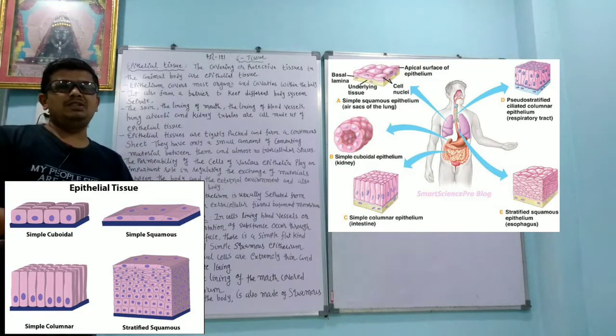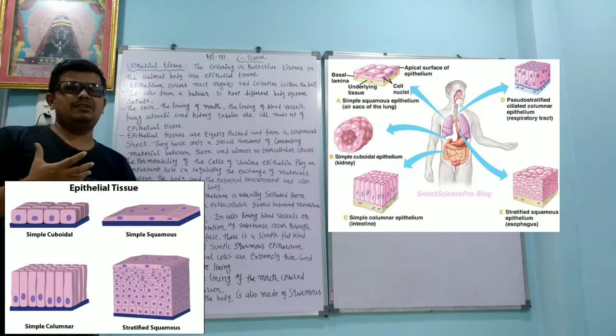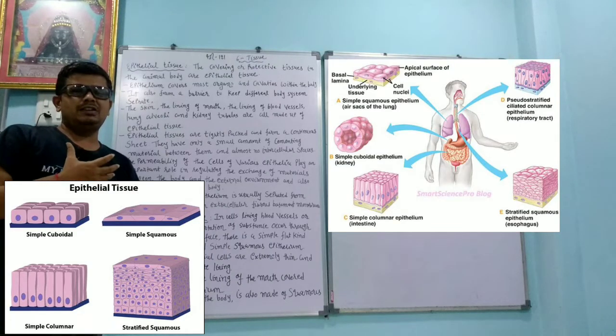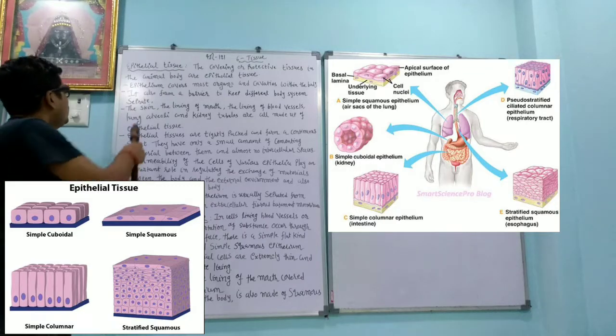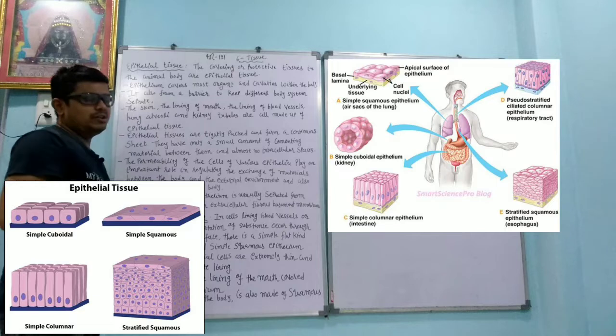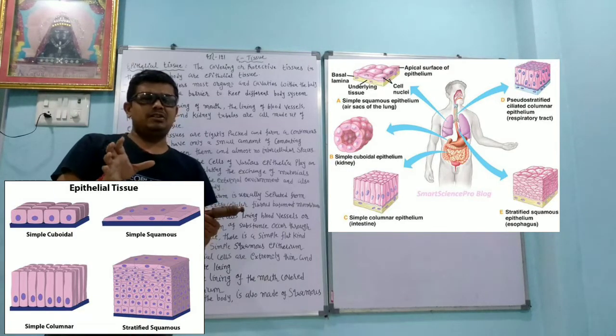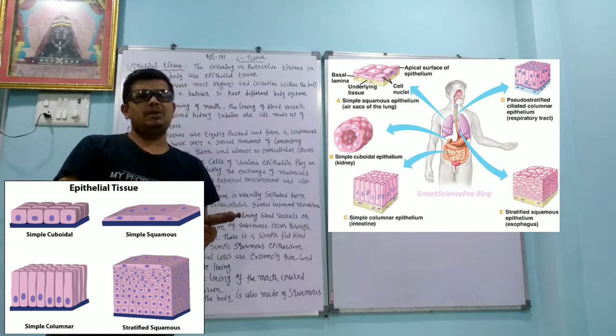Whenever we see any organ, or our face in the mirror, we can see that most of the body parts are covered by what? Epithelial tissue. It also forms a barrier to keep different body systems separate. Different systems are there, different organs are there, and they are separated by the epithelial tissue.